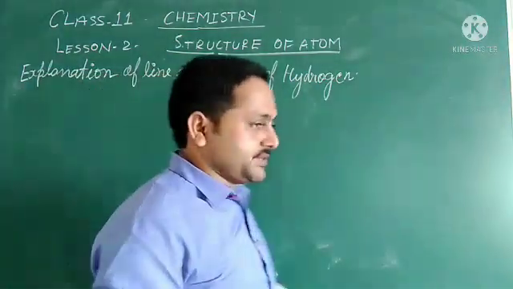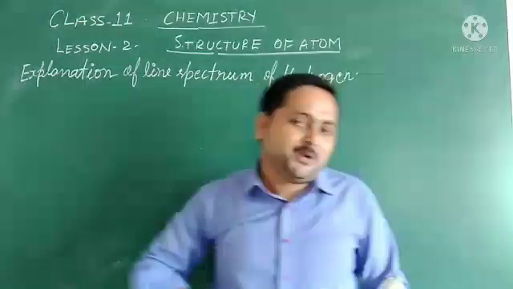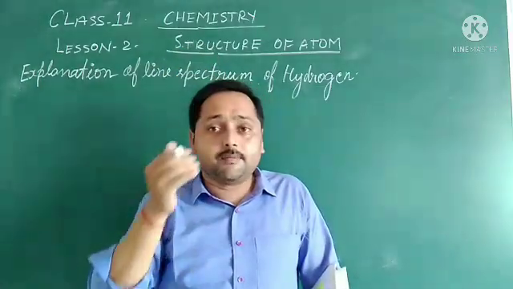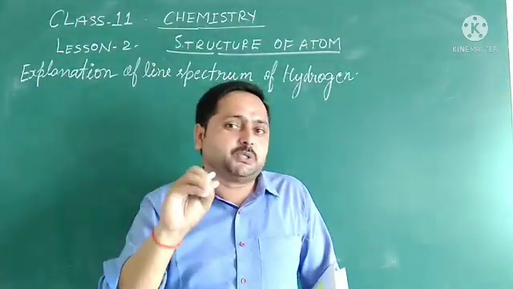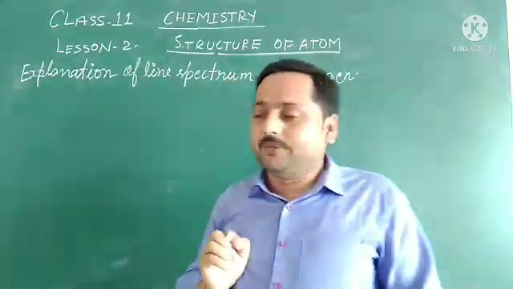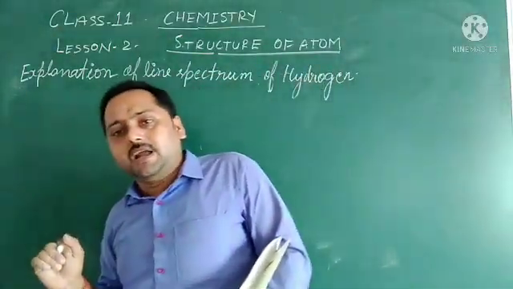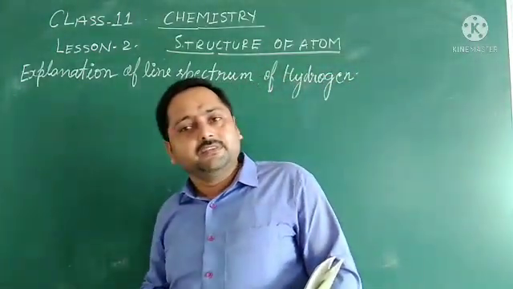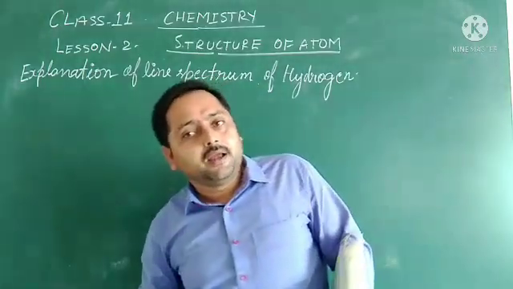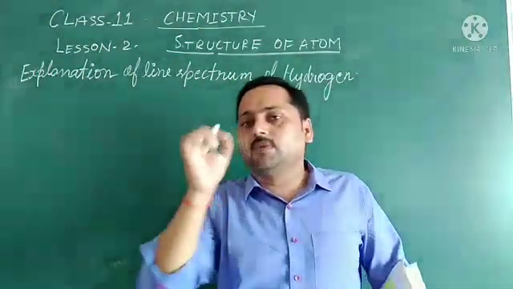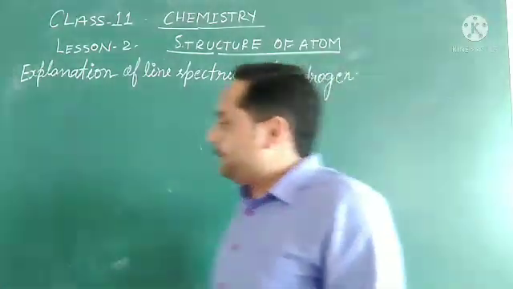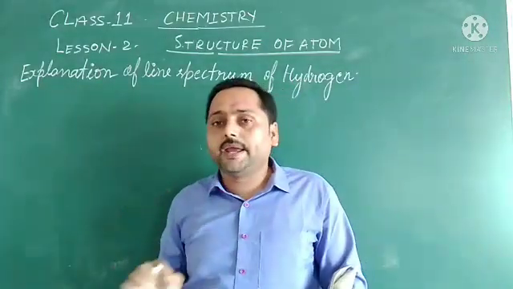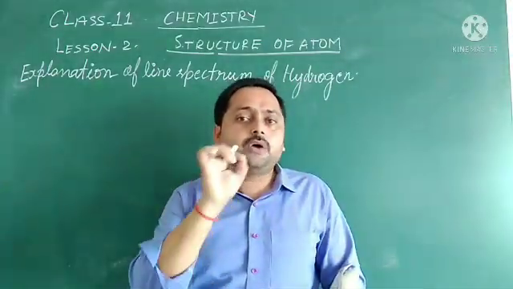So we have already discussed Bohr's model of atom. In Bohr's model of atom, you have seen that there are many postulates, and after that we got conclusions also. So with the help of that, we will try to explain the line spectrum of hydrogen. Here we will take the second postulate of Bohr model, means by using the second postulate of Bohr model, we can explain the line spectrum of hydrogen atom.